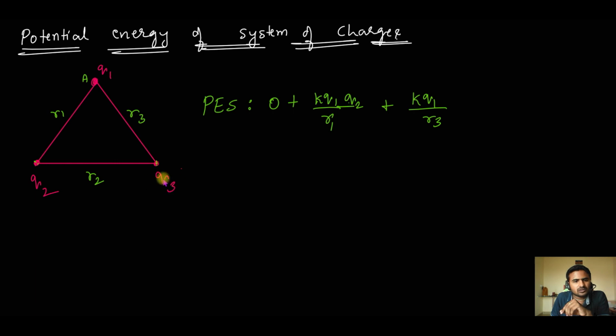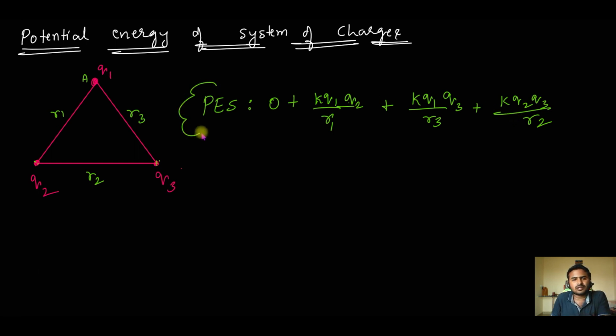Since I brought a charge Q3, the work done will be K Q1 Q3 by R3. And the work done to bring Q3 from infinity to this point against Q2 will be K Q2 Q3 divided by R2.